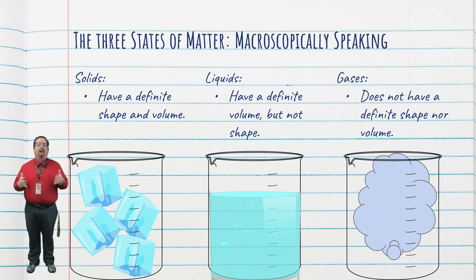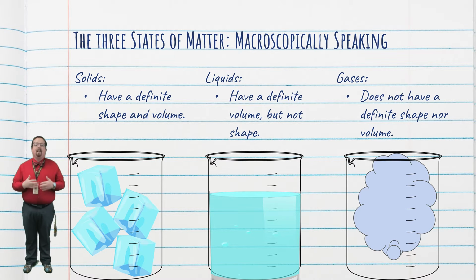On the macroscopic scale, solids have both a volume and a shape that remains constant. This is due to those particles being in fixed positions. Liquids change their shape, but they do have a constant volume. That's because the particles of a liquid can move around, changing the shape, but they still stick close to each other, making them impossible to compress.